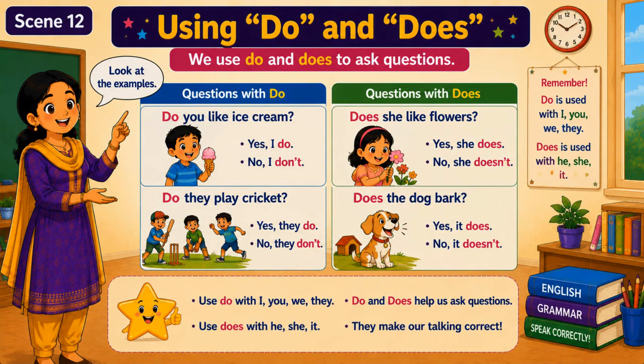Do they play cricket? Yes, they do. No, they don't. Questions with does. Does she like flowers? Yes, she does. No, she doesn't. Does the dog bark? Yes, it does. No, it doesn't.